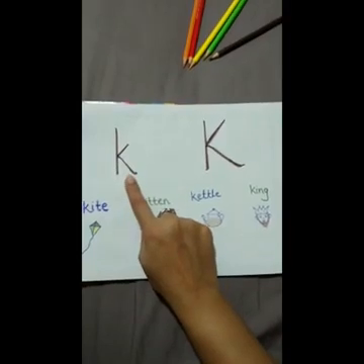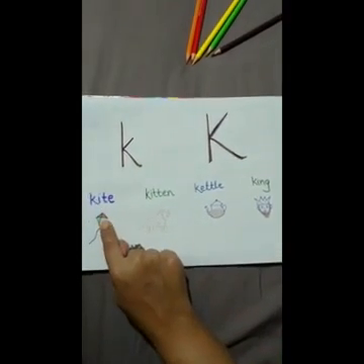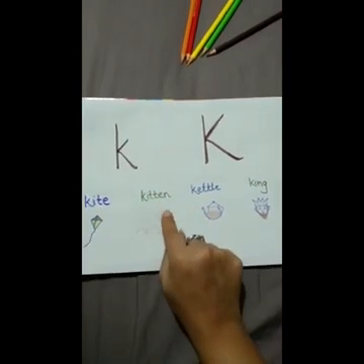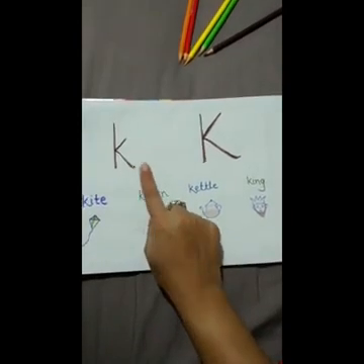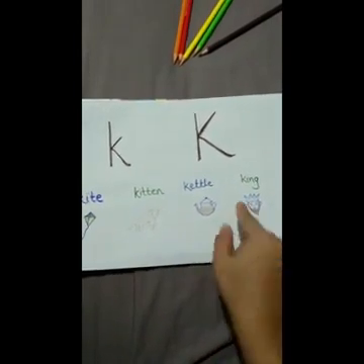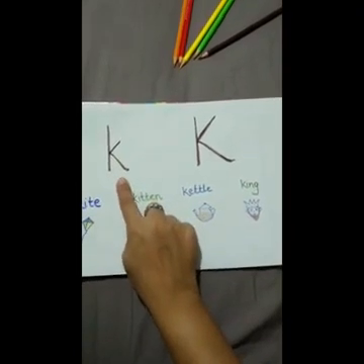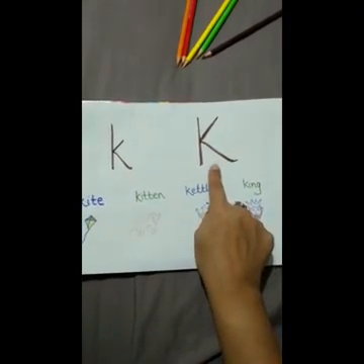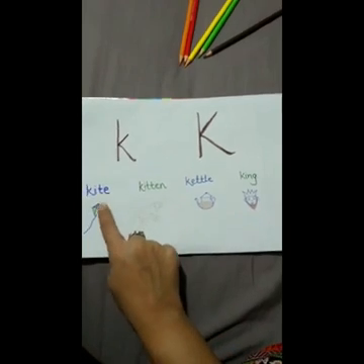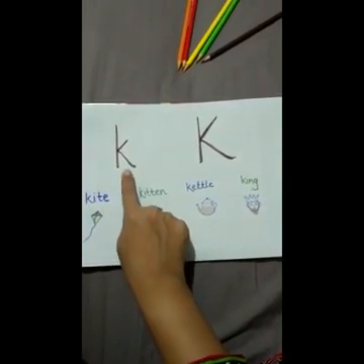The sound is K. So start with me. K, K. Kite. K, K. Kitten. K, K. Cattle. K, K. King. Let's do it again. K. Small K. K. Capital K. K. Kite. K. Kitten. K.